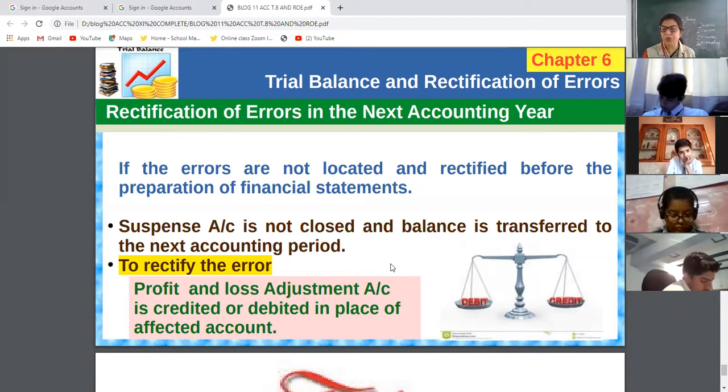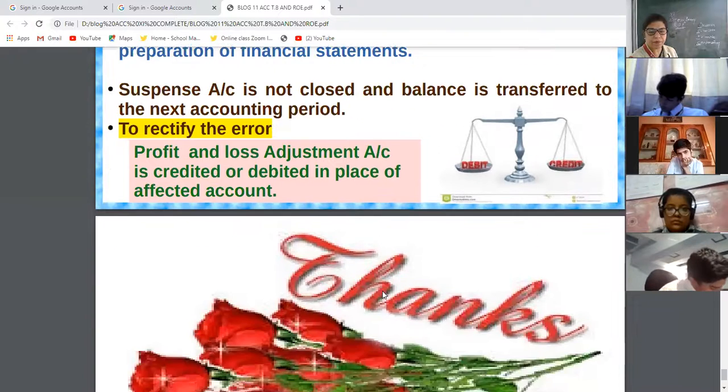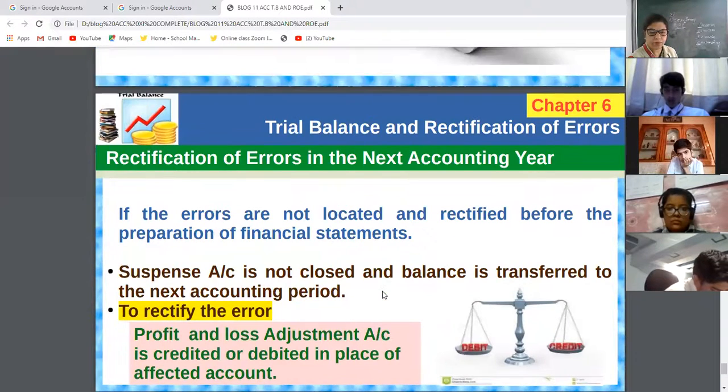See, if you are unable to find out the errors, then what to do? Keep the balance of suspense account and show it in the final account. And whenever you have time after submission of financial statements, at that time you will search for the error. Generally, the income tax authority says first find out the errors, what is the reason. Auditors will come, CA will check your accounts. That time you will find out what the errors are. Suspense account is not closed, it is transferred to the next period.